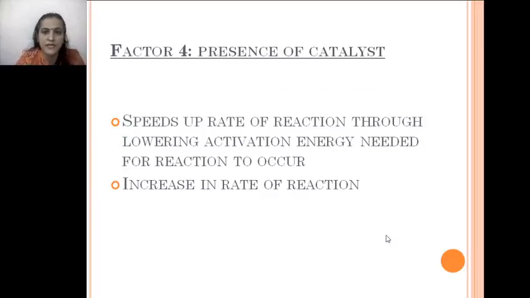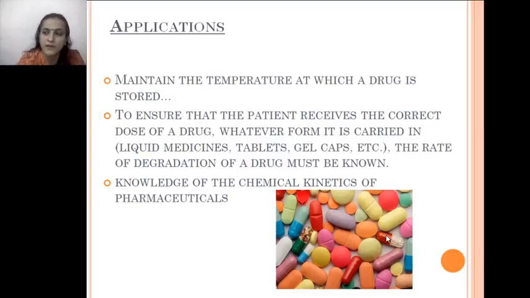Next is the presence of a catalyst. A catalyst is very good in reactions. A catalyst speeds up the reaction. So as you add the catalyst to your reaction, the reaction speeds up, so there is an increase in rate of reaction. Here are a few applications of chemical kinetics.